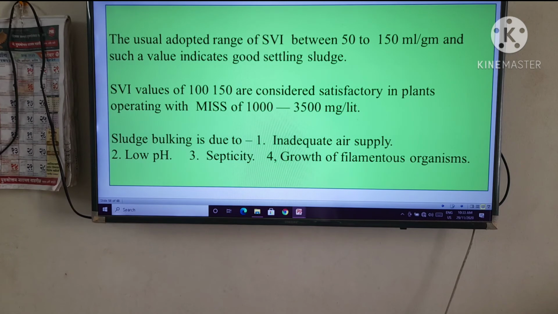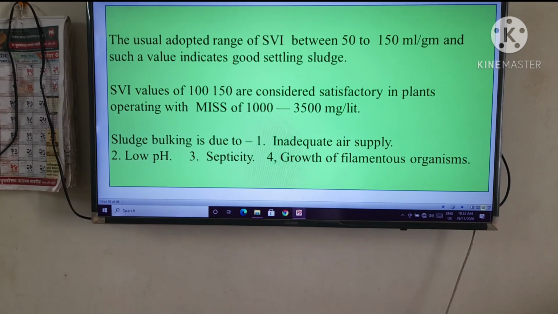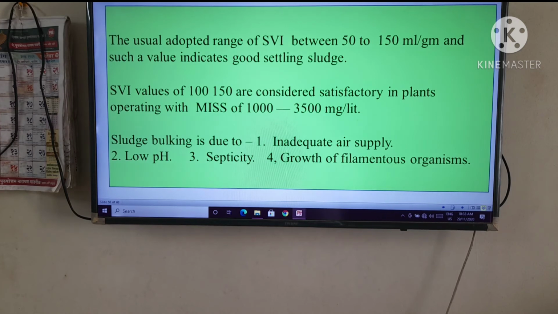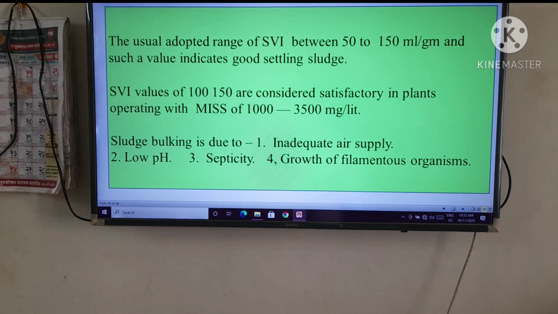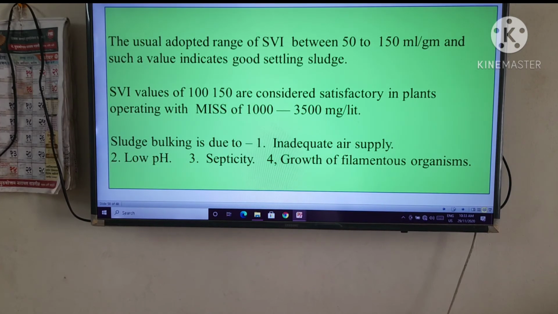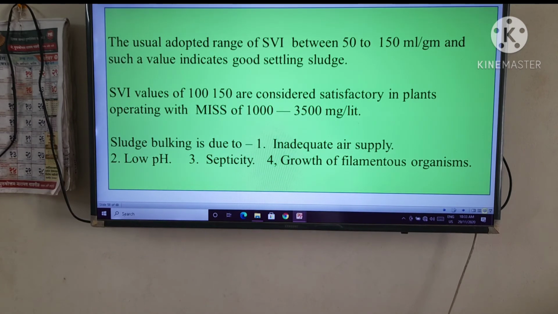The SVI values of 100 to 150 are considered satisfactory in plants operating with MLSS of 1000 to 3500 mg per liter.